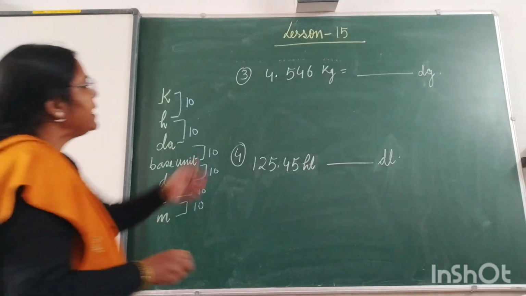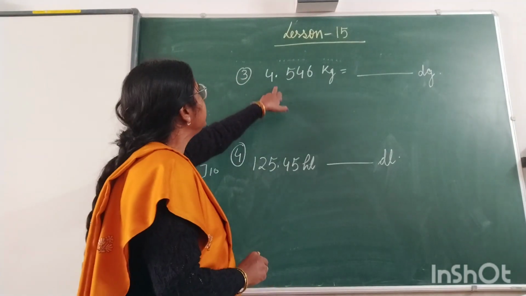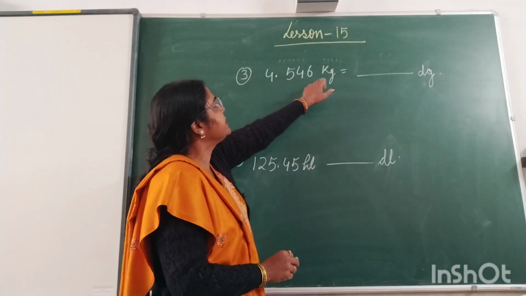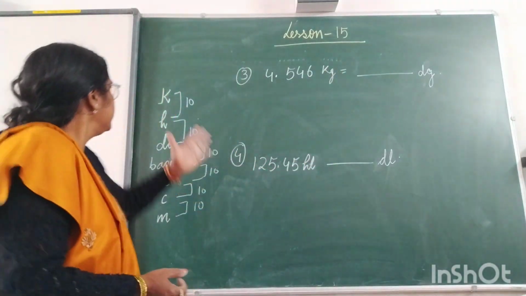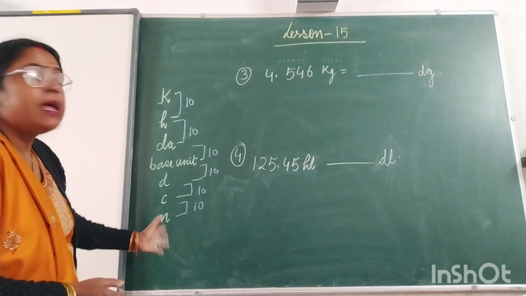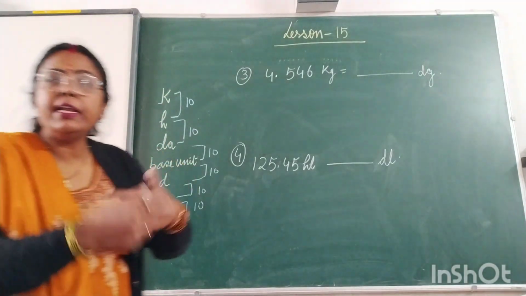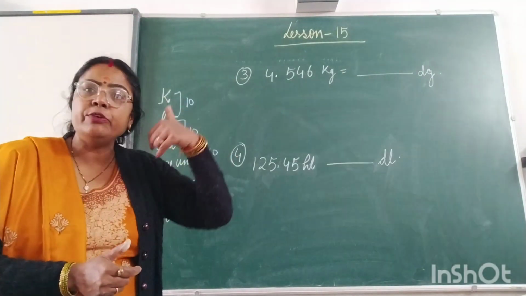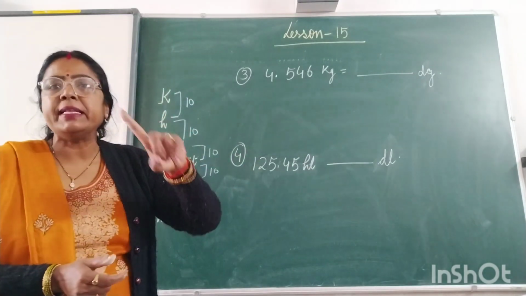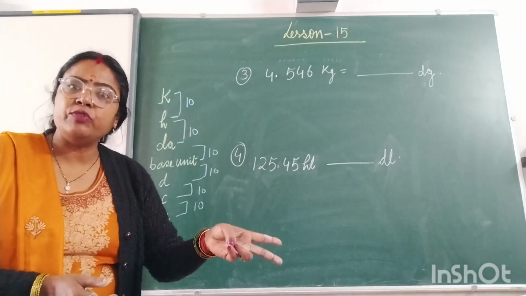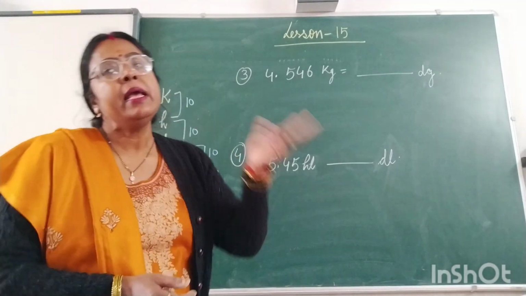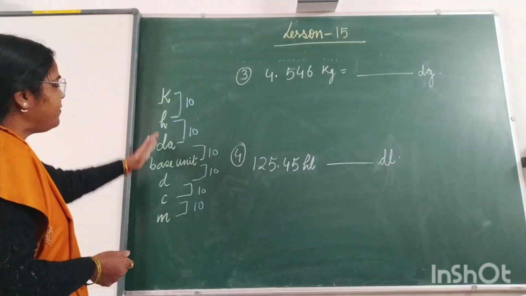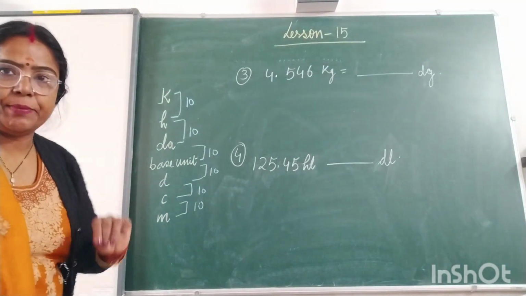Now we are moving to the next question. The next question is 4.546 kilogram into decigram. As I told earlier also, this is the prefix. And the base unit which we are using, if we are measuring the length, we will use the base unit meter. If we are measuring the mass, we will use the base unit gram. And if we are measuring the capacity, we will use the base unit liter. Rest of the things prefix will be same in all three measurement cases.